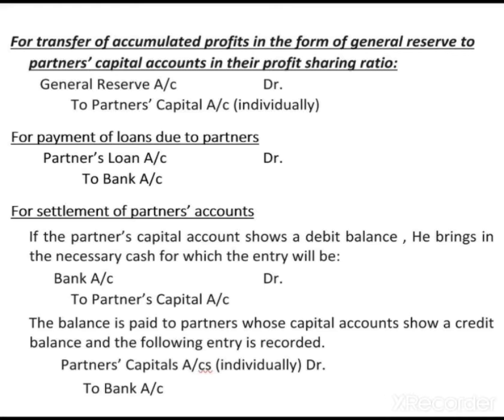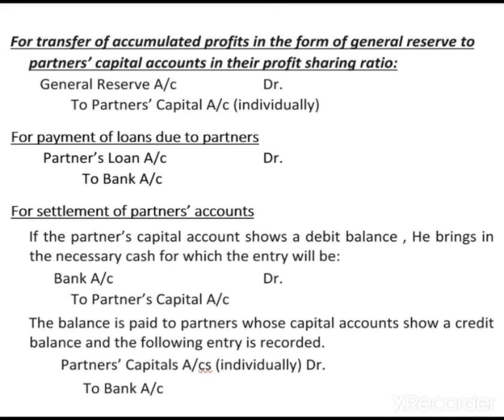Sometimes in a balance sheet, the liability side shows accumulated profit, meaning a general reserve fund, or profit and loss account. This profit we need to transfer to the partners' capital accounts in their profit sharing ratio.